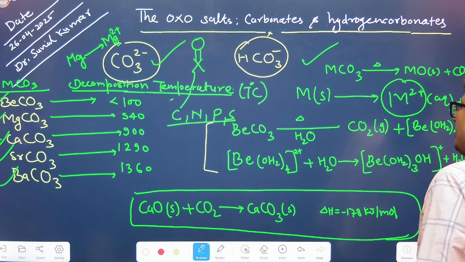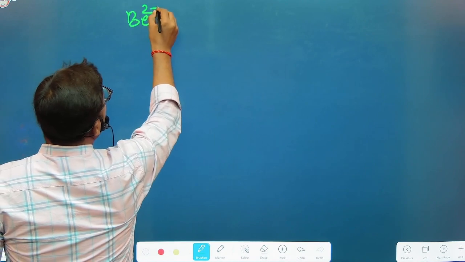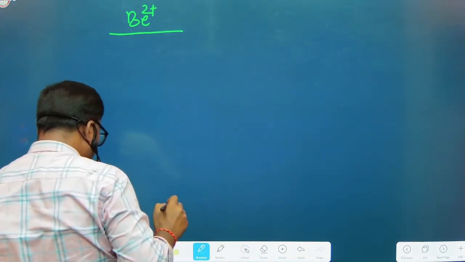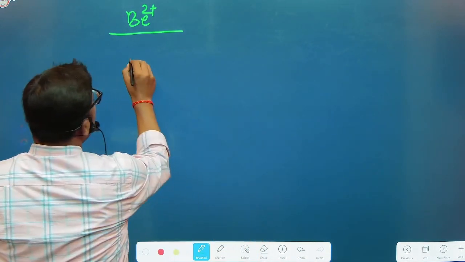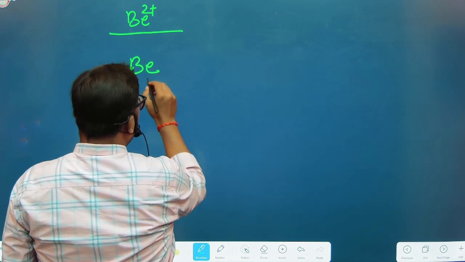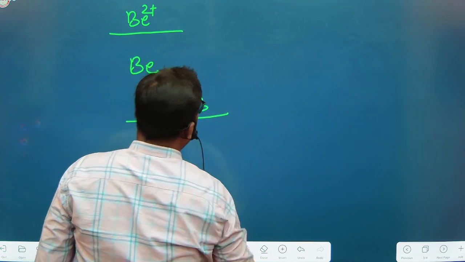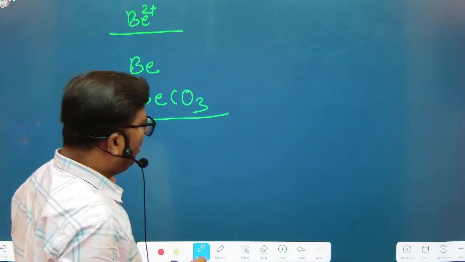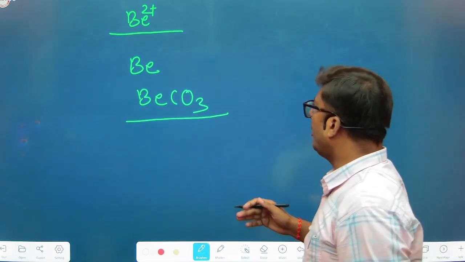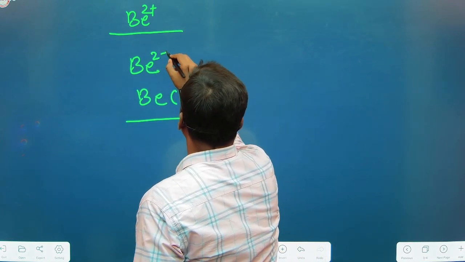So what actually happens in the case of beryllium carbonate, right? This is beryllium 2+. This beryllium carbonate is unstable, thermodynamically unstable, and the instability is because of the high charge density of 2+.